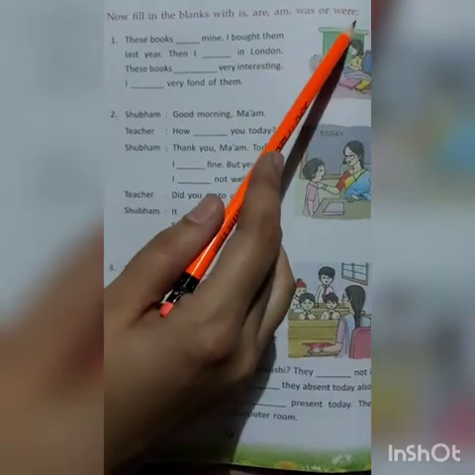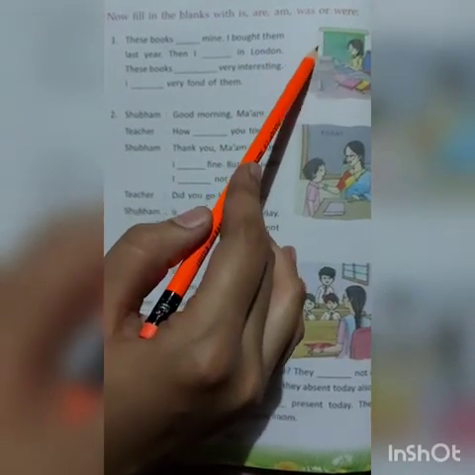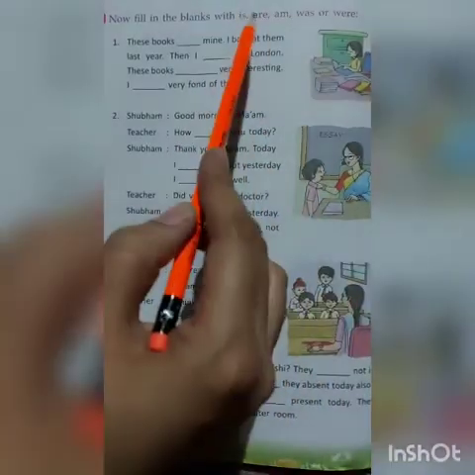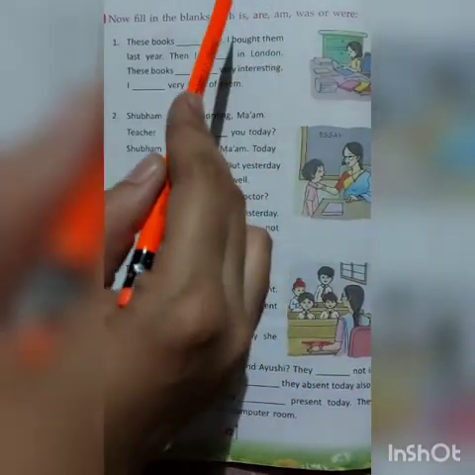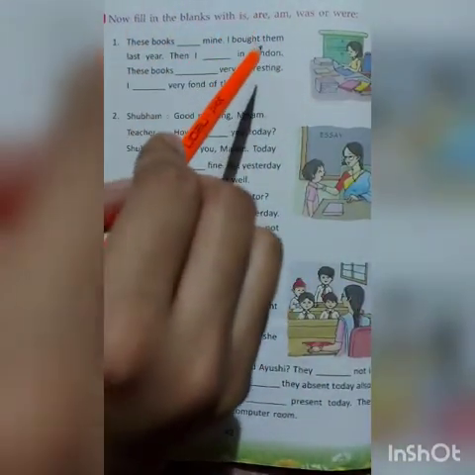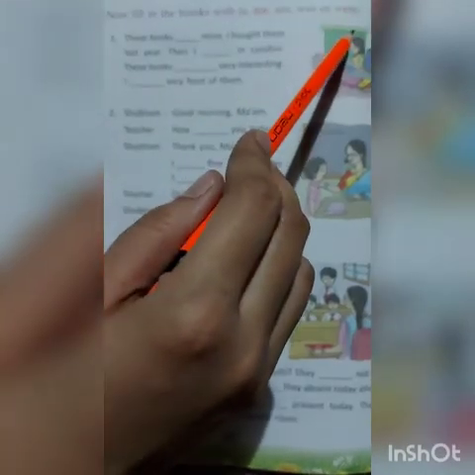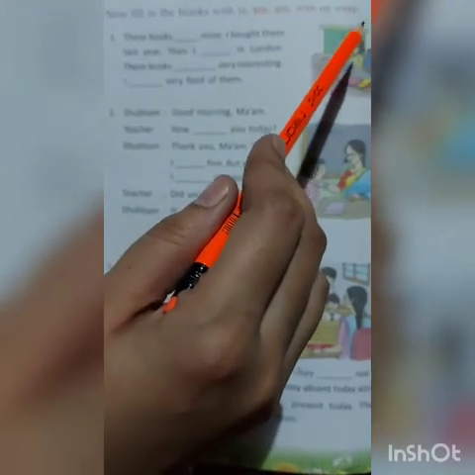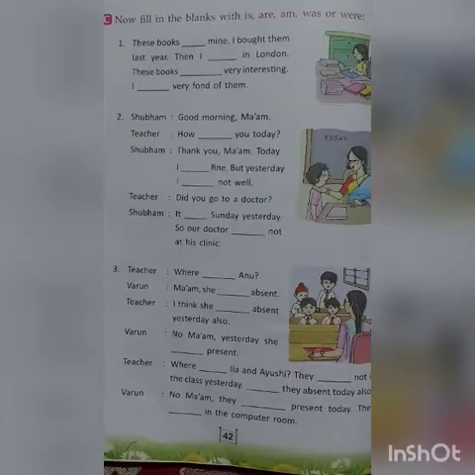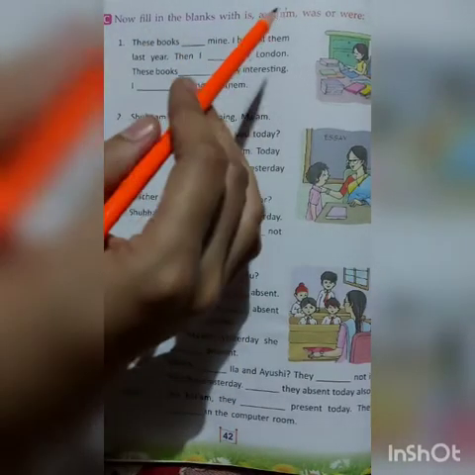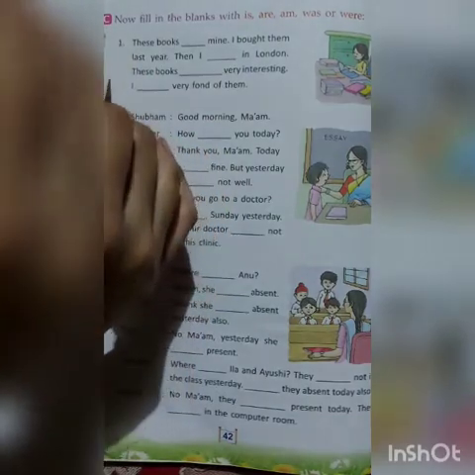And was or were tell us about the past. So is, are and am tell us about the present, and was or were tell us about the past. So let's fill in the blanks with is, are, am, was or were.